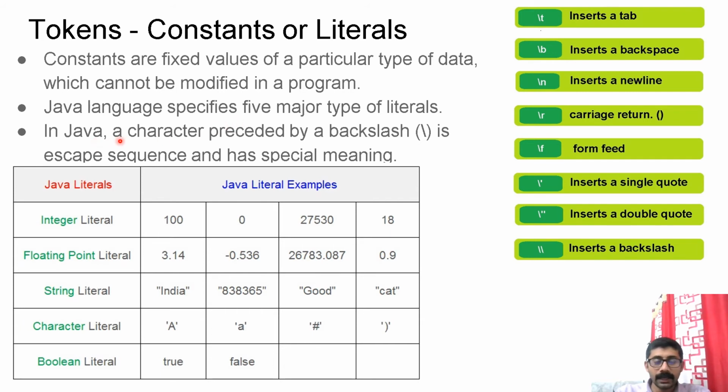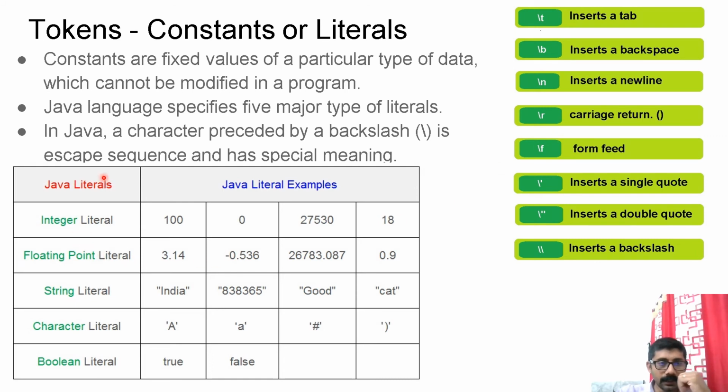In Java, a character preceded by a backslash is an escape sequence and has special meaning. Escape sequence is something you learned in C++ only. Backslash is used to give a different meaning to that particular character. You must have already used \n, \r, \t. So those things are there in Java also.